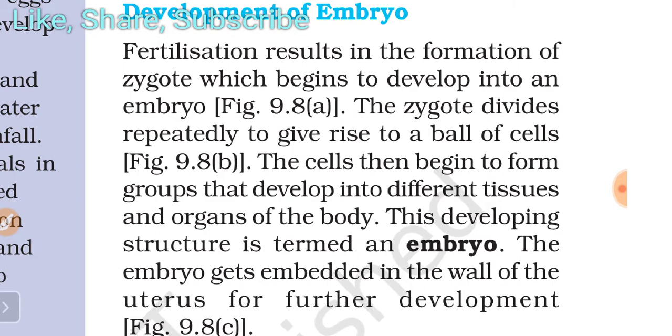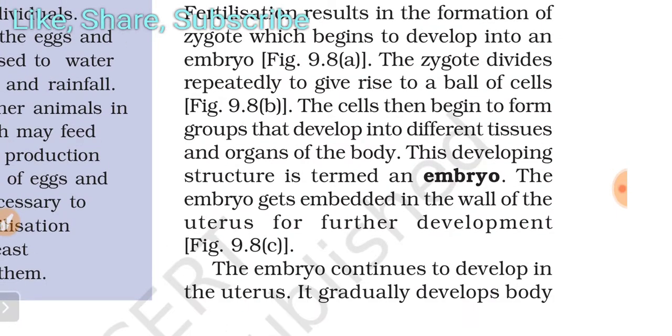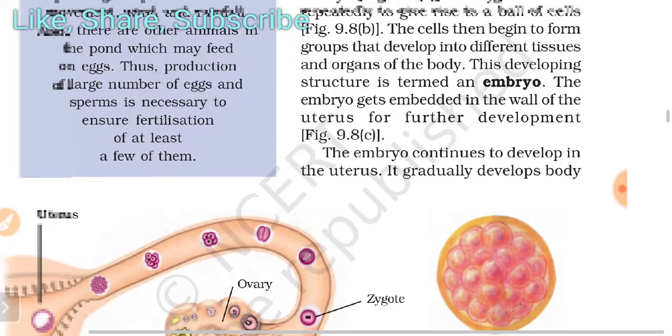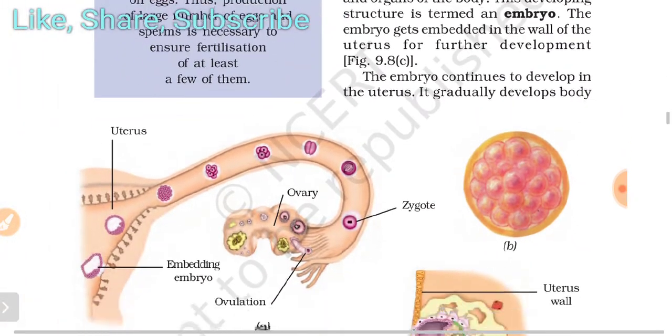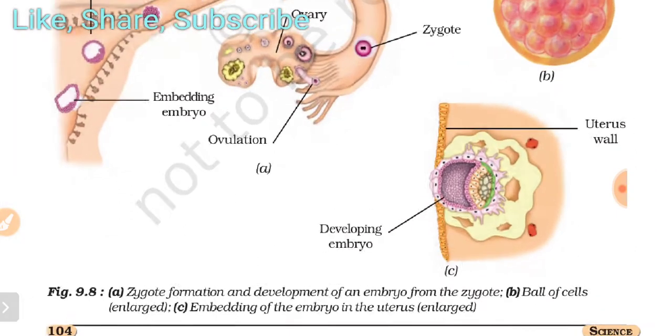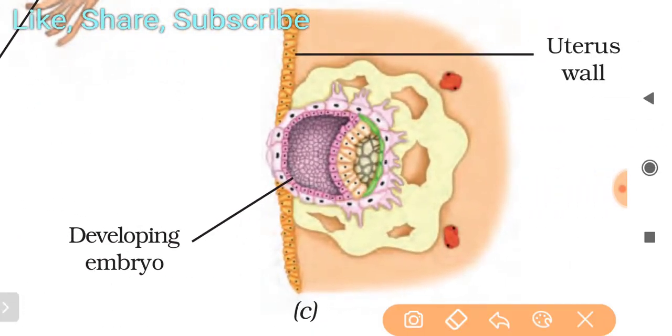The embryo gets embedded in the wall of the uterus for further development. The embryo continues to develop in the uterus. It gradually develops a body, so you can see in the figure also. Here is the developing embryo, and this is the uterine wall. The uterus wall is here, and this is the developing embryo.